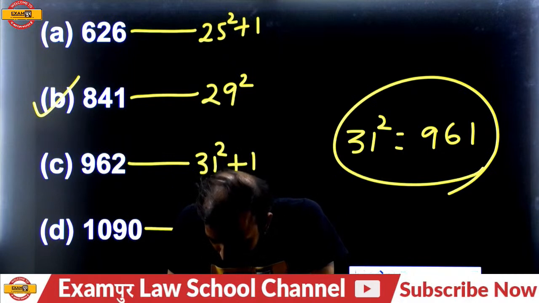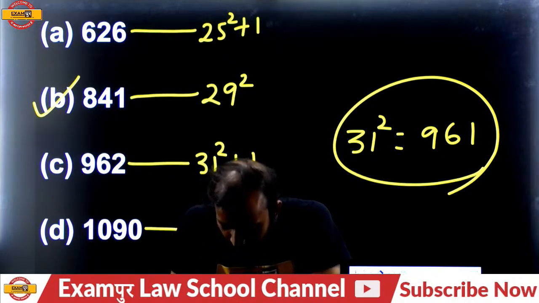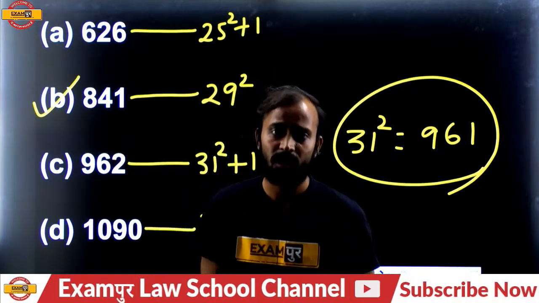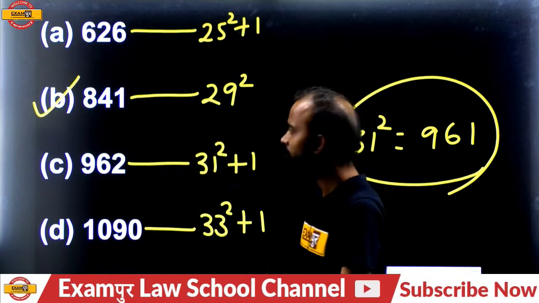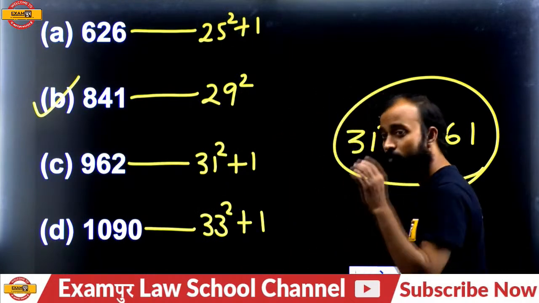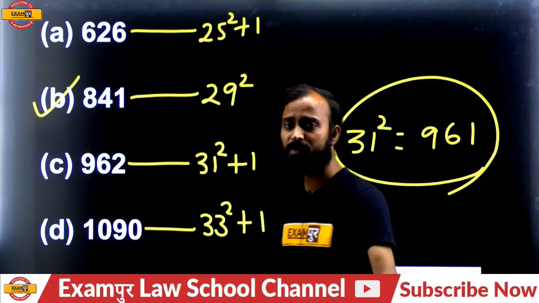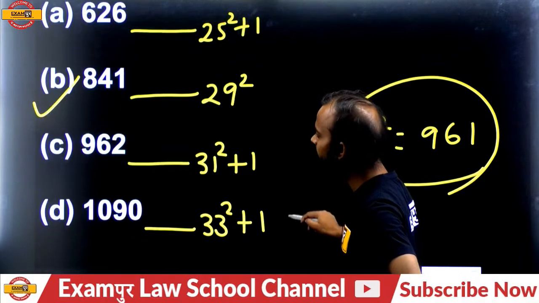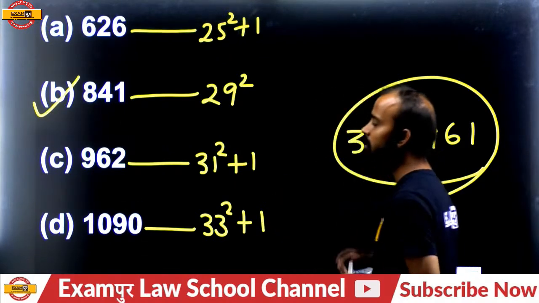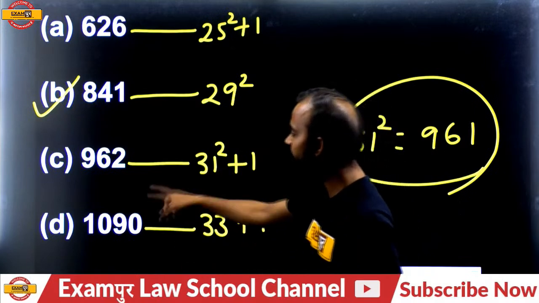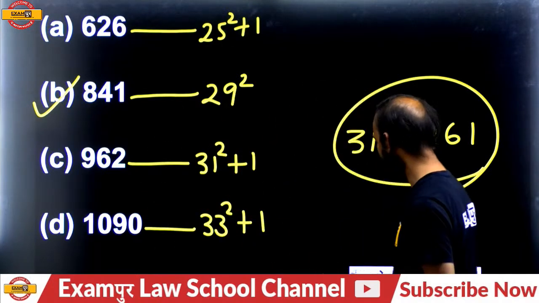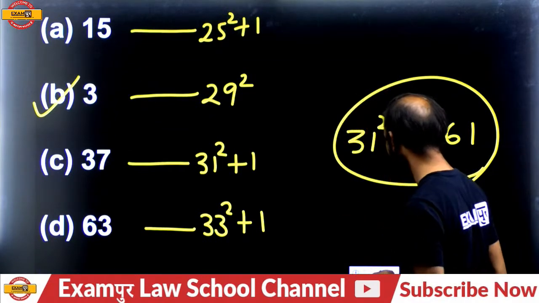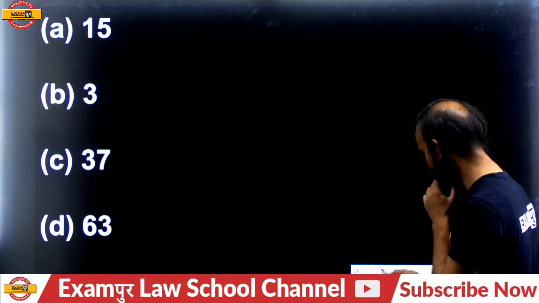Gaurav Mishra, please tell me, if you felt something like a contradiction, in which question? So the answer in this question will be 841, because 841 is a perfect square, and all the other numbers are a perfect square plus 1. 841 is the perfect square of 29. So find the answer of the next question.